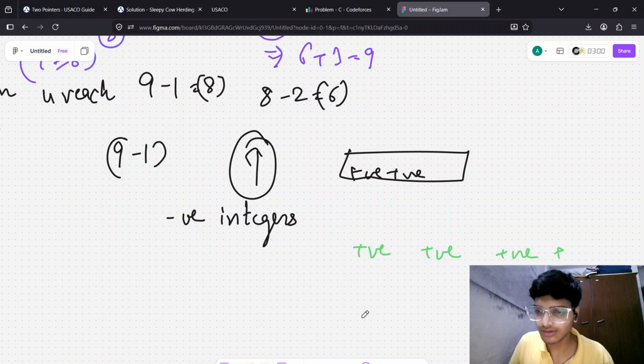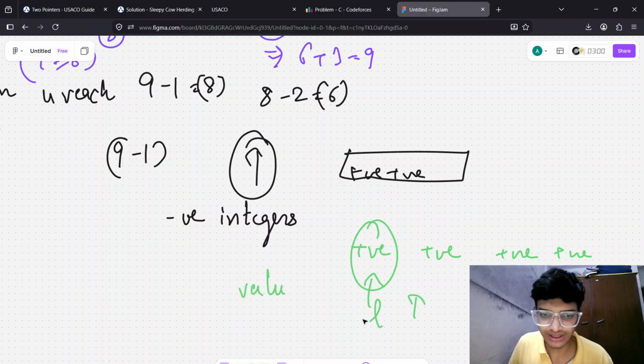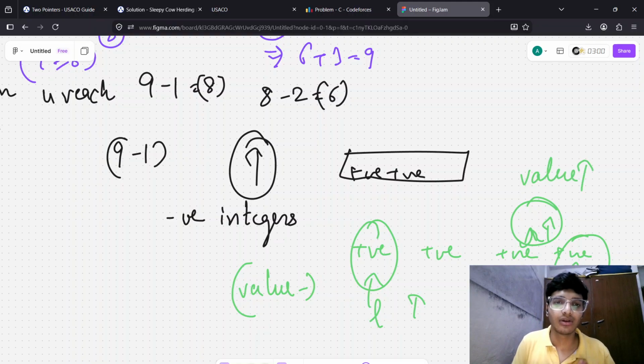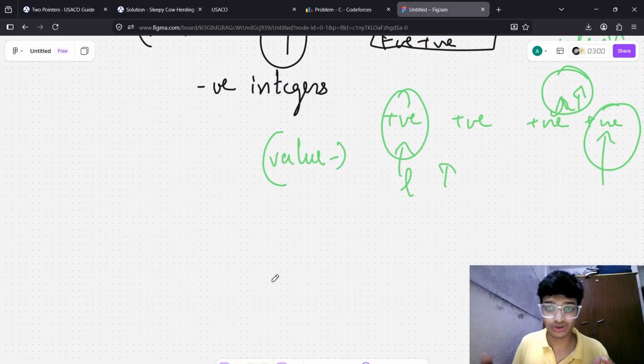So let us suppose this is positive and positive. We know that if we move our left pointer, the value will definitely decrease. And if we move the right pointer, the value will always increase. So this is monotonous behavior. When monotonous behavior doesn't work, like here negative, here positive, here negative, we don't know what values we can get.